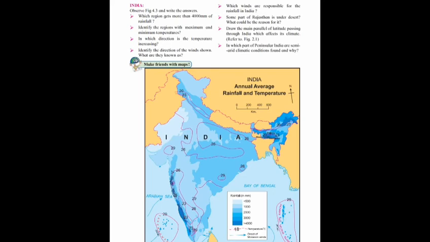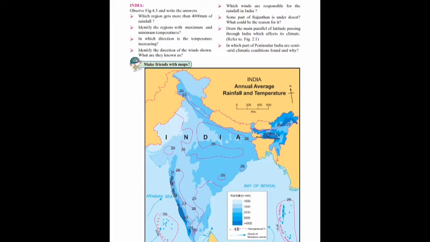Now open page number 26 of your textbook and observe figure 4.3 and write the answer. By observing the map of India properly, you have to find out the answers very carefully. Read the map properly, observe it, and then you can find out. It is very easy if you are giving proper attention to this map.